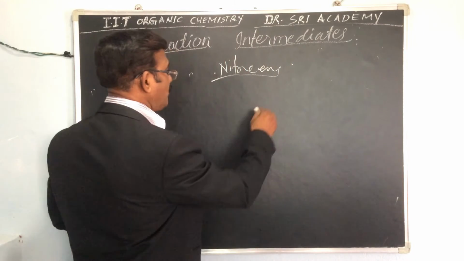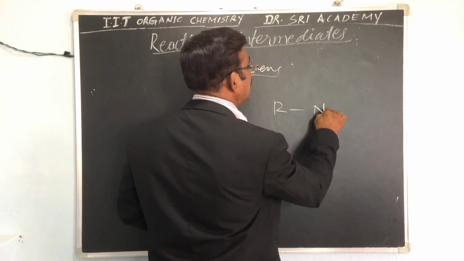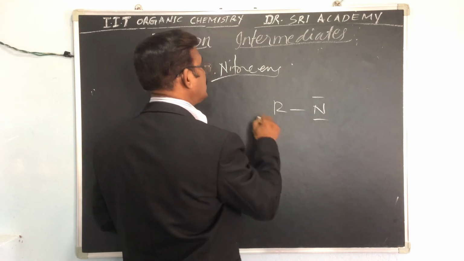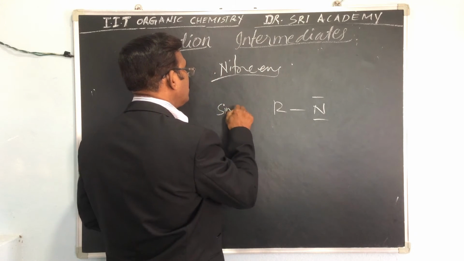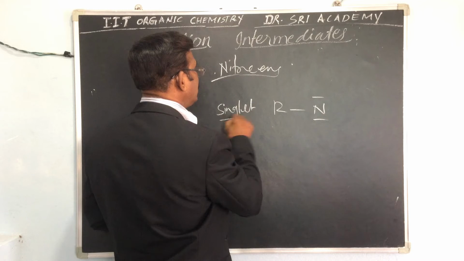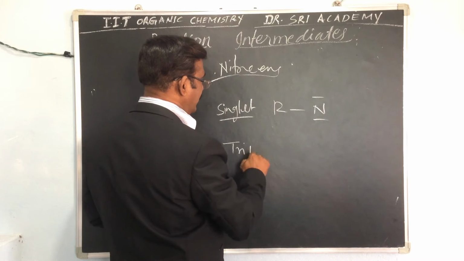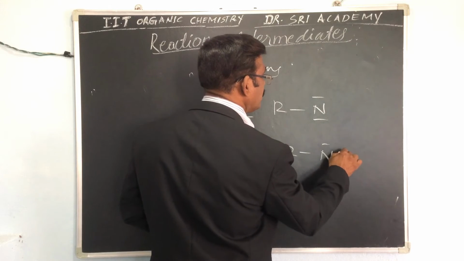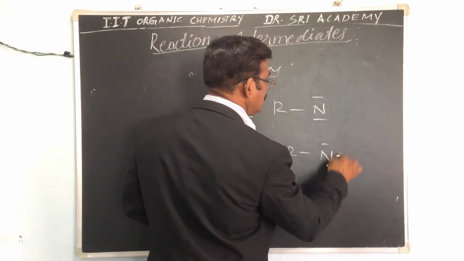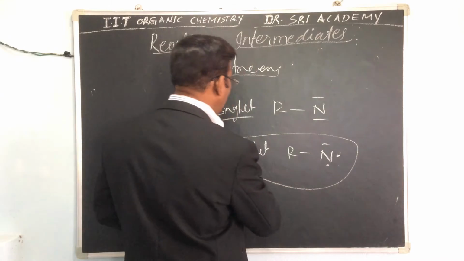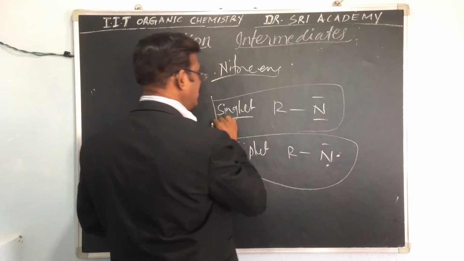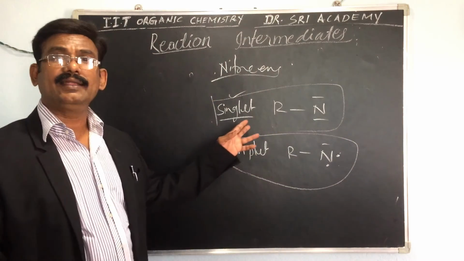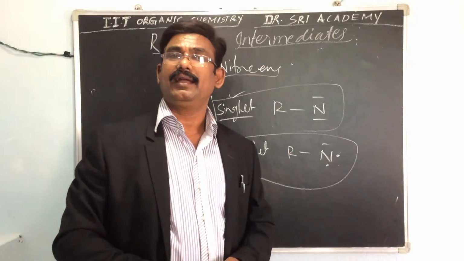The structure of singlet nitrenes is like this, and triplet nitrenes are like this. This is the singlet nitrene and this is the triplet nitrene.